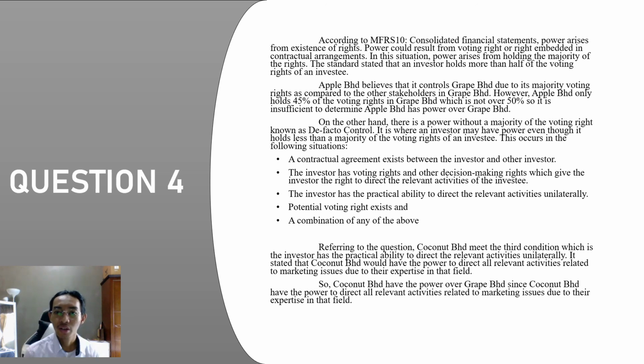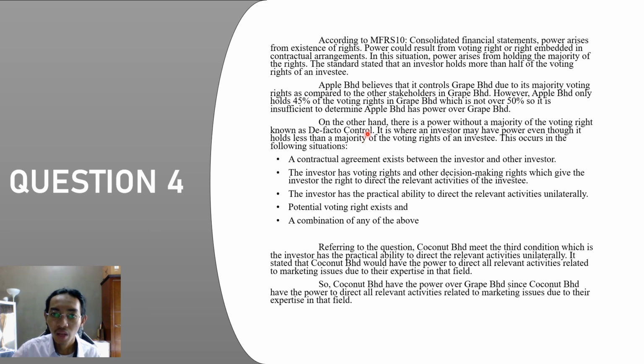According to MFRS 10 Consolidated Financial Statements, power arises from the existence of rights. Power could result from voting rights and/or voting rights embedded in a contractual arrangement. In this situation, power arises from holding a majority of the rights. The standard states that the investor holds more than half of the voting rights of an investee.